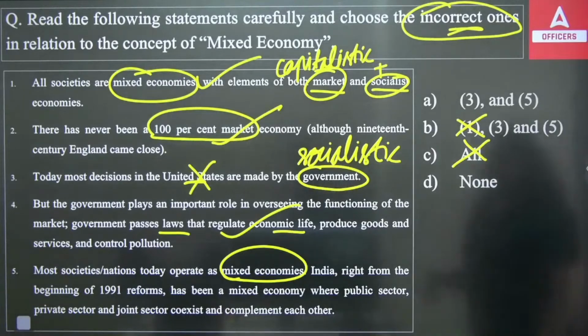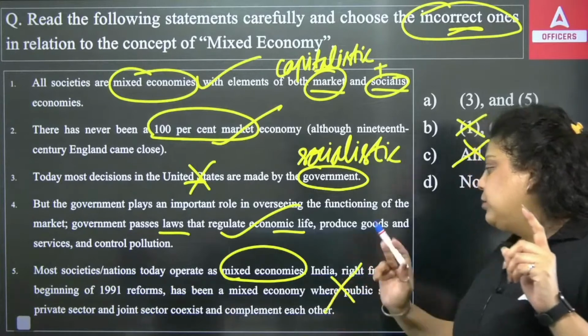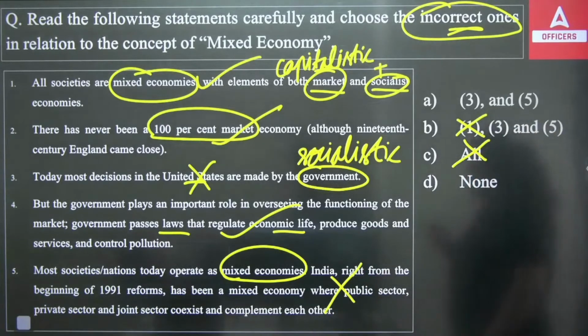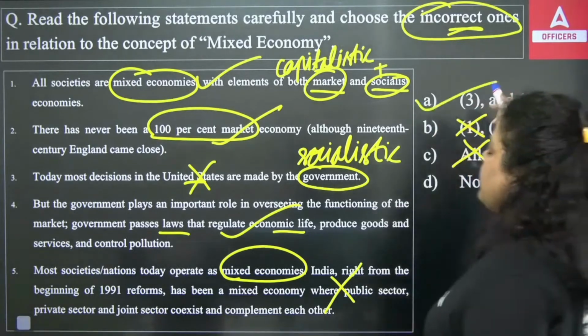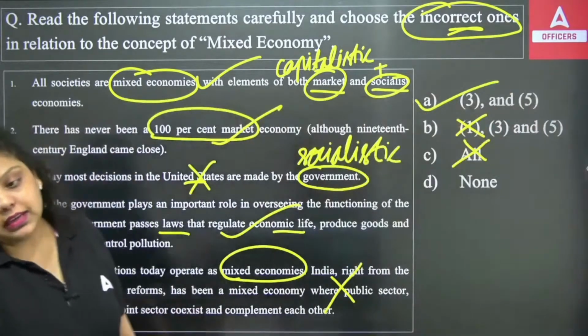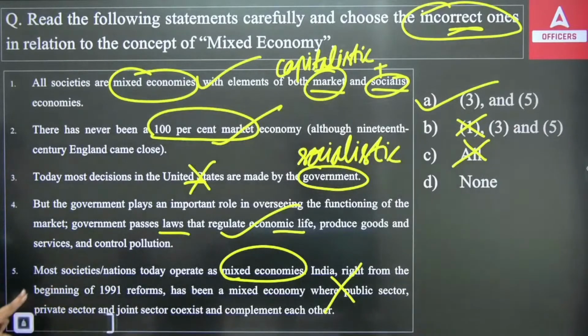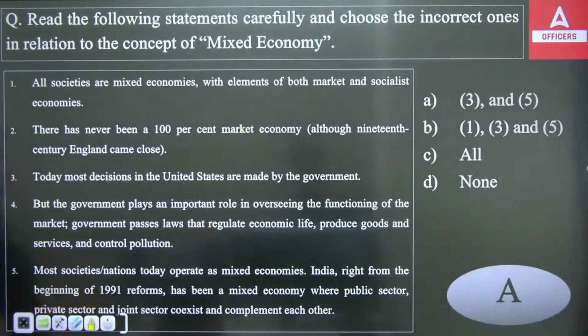Okay. India from the right beginning of 1991 reform. No such kind of point has been seen in the economic reform situation in 1991. So the right answer is that the third and fifth statements are incorrect. So the right answer will be A option. Right answer will be A option.